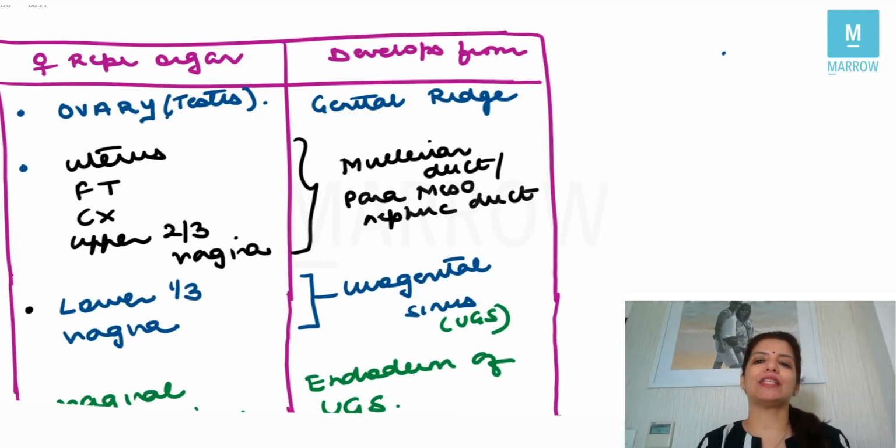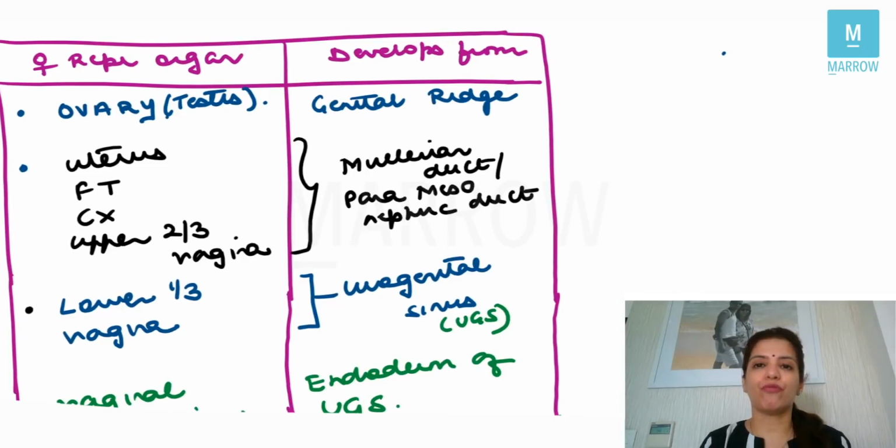All of you know that in an embryo, initially there are both the ducts, the Mullerian duct and the Wolffian duct. In females, the Mullerian duct grows, whereas in males, it's the Wolffian duct which grows, right? Another name for Mullerian duct is the paramesonephric duct, and another name for Wolffian duct is the mesonephric duct. Remember, M and M are not together. So Mullerian will not be called mesonephric.